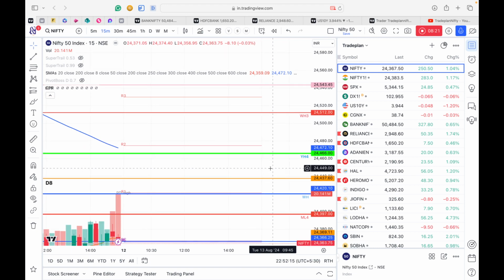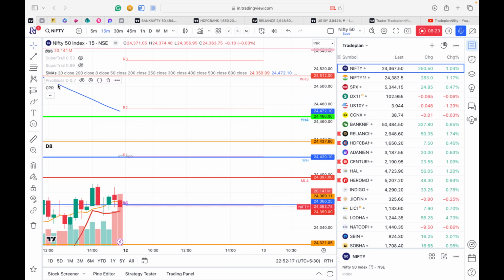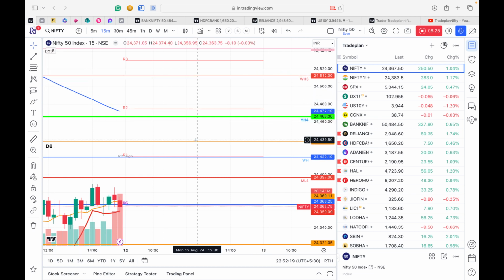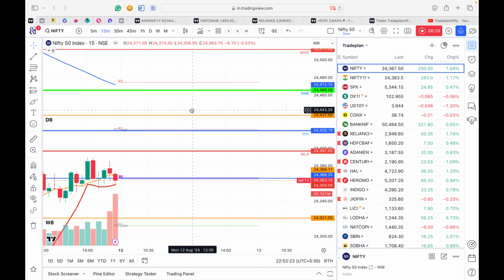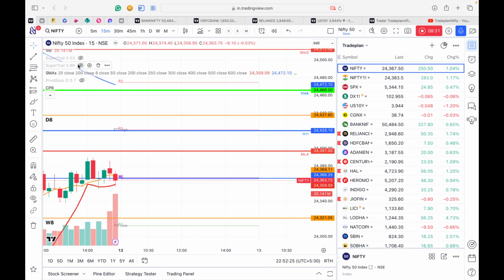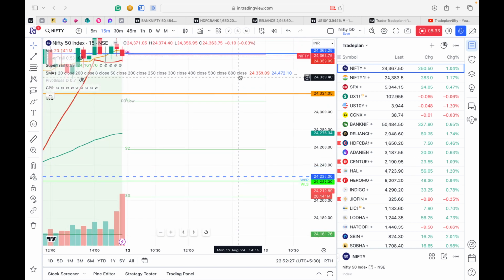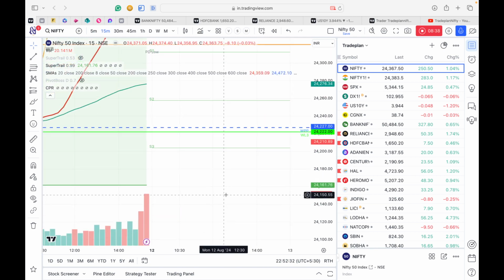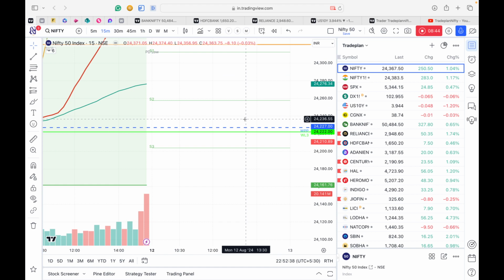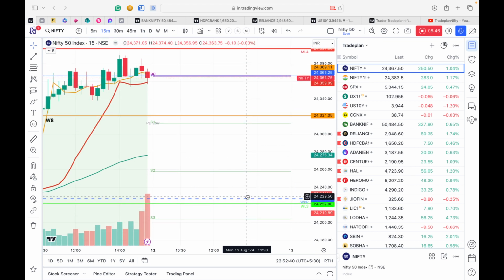But as of now, for the coming week, I'm putting my money on bulls trying to come back. So any dip should be bought. My super trail indicator is currently at 24,161. So unless and until 24,161 is broken, the idea is to go and buy on dip.